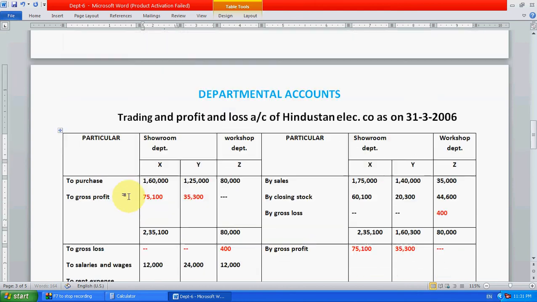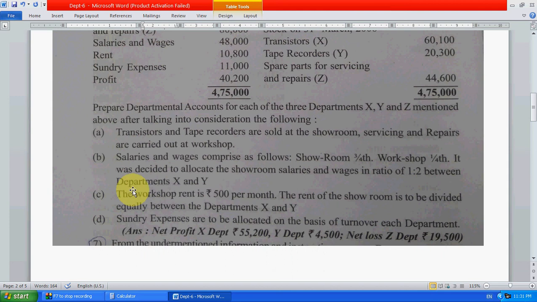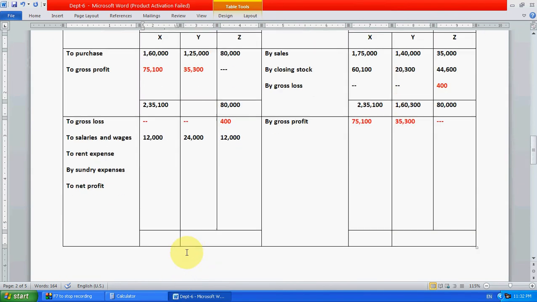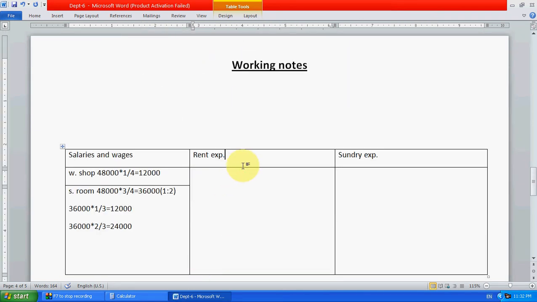Go to rent expenses. Let's see for the rent. The workshop rent is 500 per month. The rent of the showroom is divided equally between X and Y. Total rent 10,800. Let's do one thing. Directly take 500 into 12, which is equal to 6,000. This is the workshop rent.